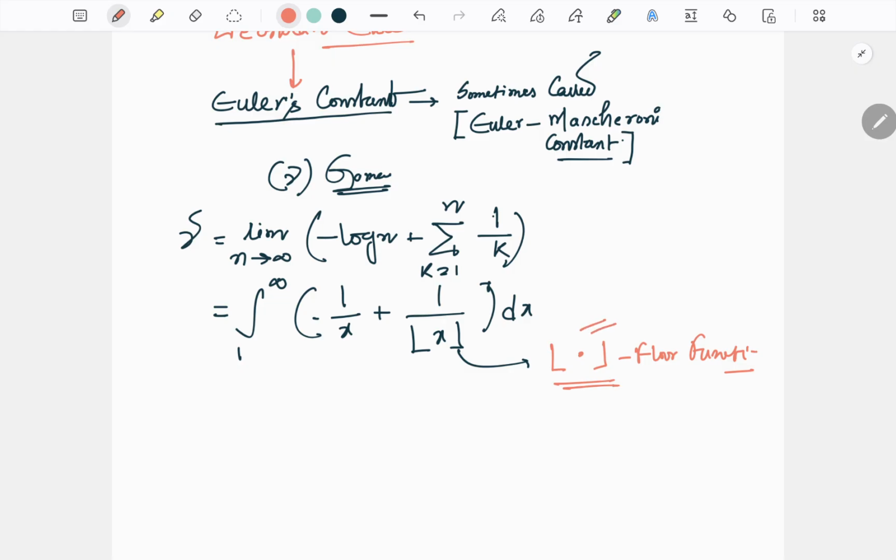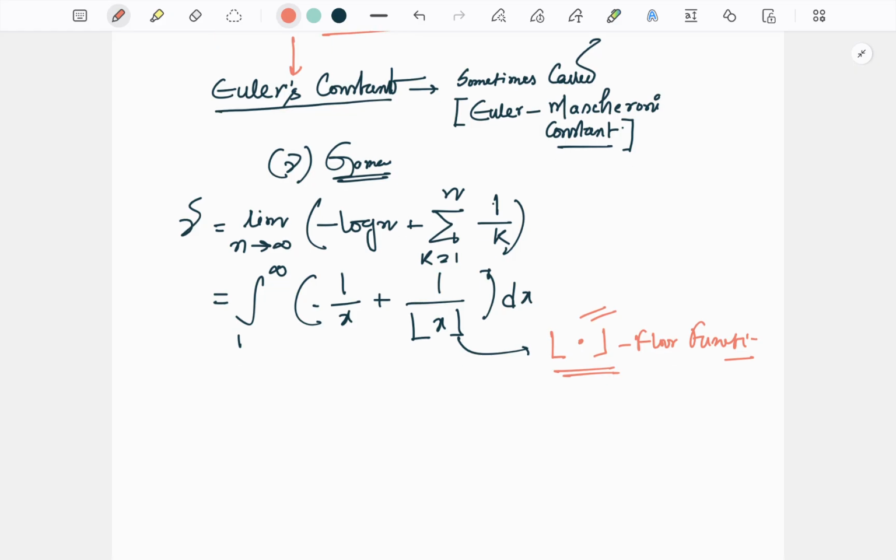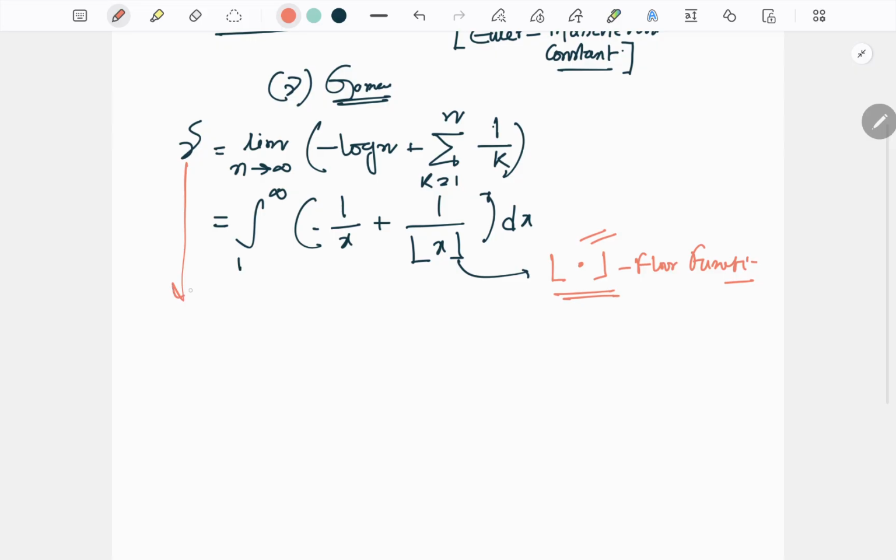The floor function is a part of mathematics. When higher mathematics is studied, I will talk about what the floor function is, its work, its applications, when it comes up, and how it is used. Now, what is the value of gamma after the calculations?